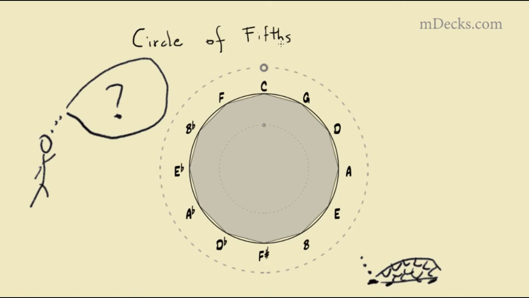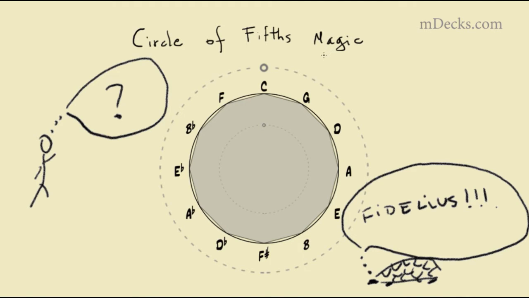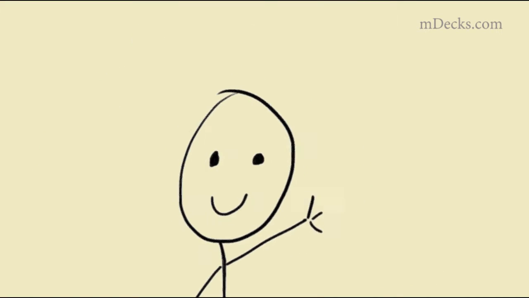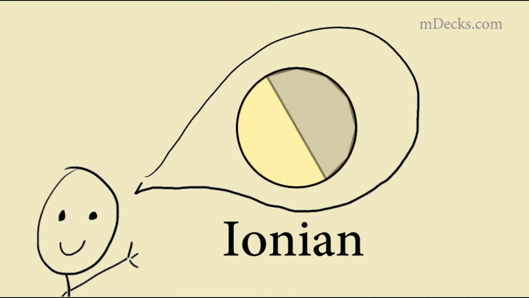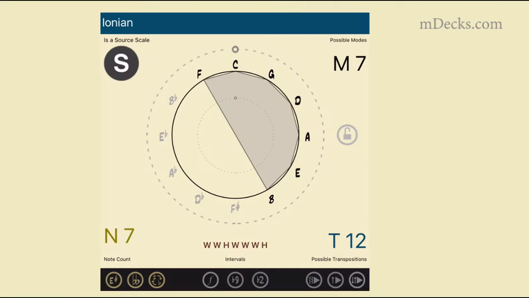Circle of fifths magic. How to use the circle of fifths for scales and modes. Let's go back to the Ionian or major scale. We know this graph represents the major scale in any key regardless of the top note. So let's view it as degrees, which are all natural degrees in the major scale. We can also view these degrees as Roman numerals, which are also all natural degrees.